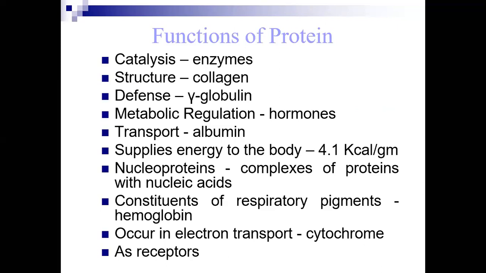Different types of histones or protamines are also involved in the synthesis of nucleic acid, which are the basic components of the nucleoproteins. So depending upon what type of compounds are required in the body, these different compounds perform different types of function. Transport function is performed by albumin. Also, other types of proteins are involved in that.